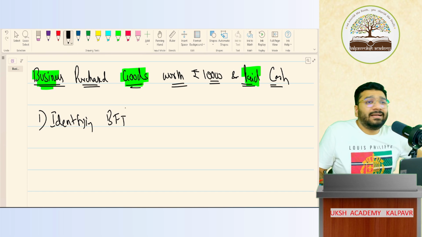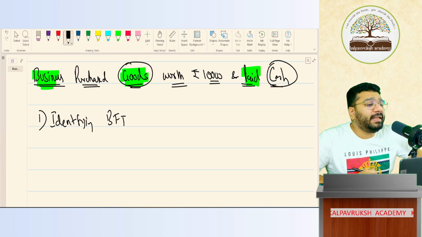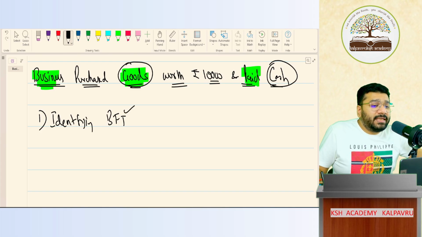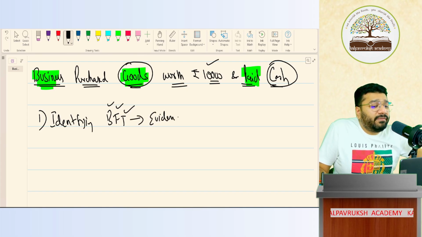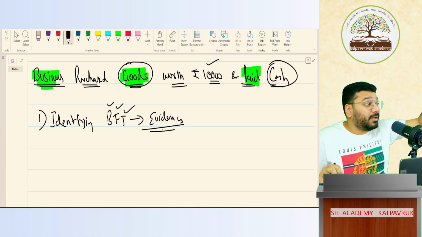What is this? It's a transaction. Why? This is involving exchange or transfer of goods and cash, between two parties. In that, one is the business, another is a third party. So this is a transaction. Is there any finance involved? Yes. Is this happening in the course of business? Yes, it's a BFT. This I will record based on evidence. You have to have a purchase bill for it. Without a purchase bill, as an accountant, you will not pass the entry. Got it? Not got it?